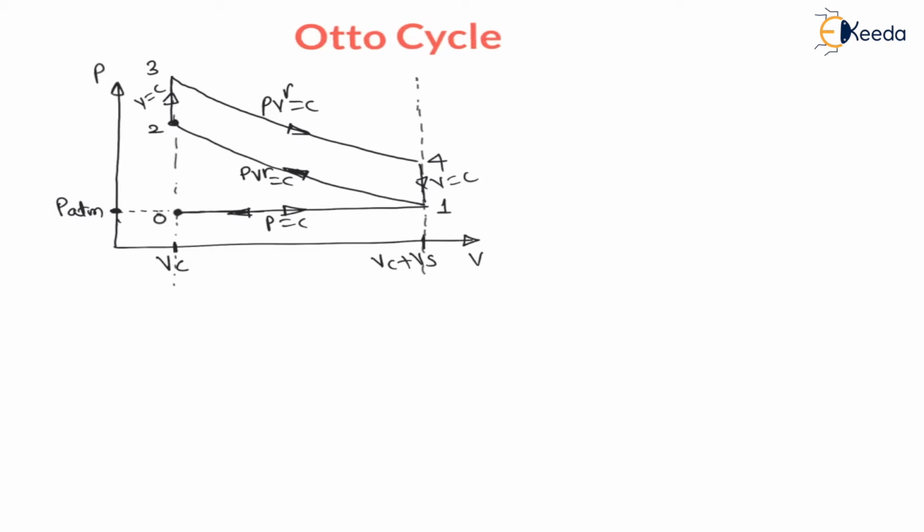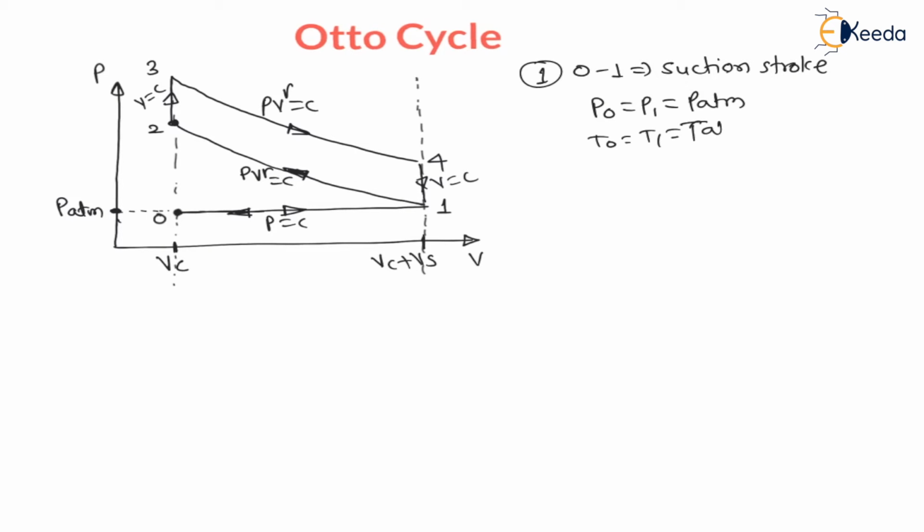Now the very first process is 0 to 1. 0 to 1 is called the suction stroke, and during this suction stroke the pressure is constant, that is P0 = P1 = P atmospheric, as well as temperature T0 = T1 = T atmospheric. It is an atmospheric condition for the suction stroke, and the air-fuel mixture is taken in during the suction stroke for the Otto cycle, right.